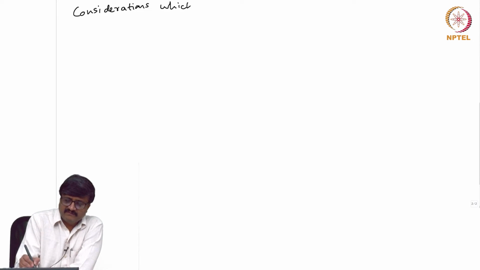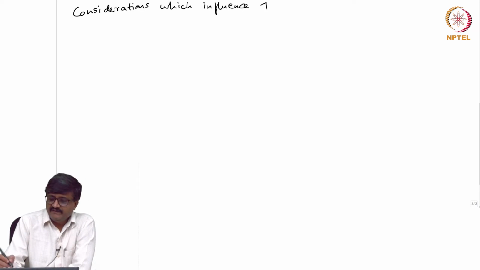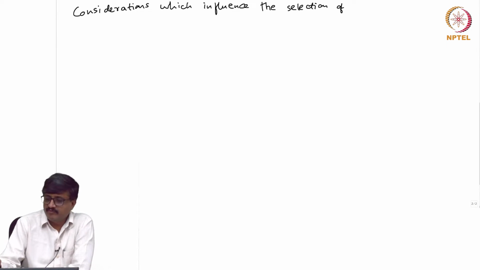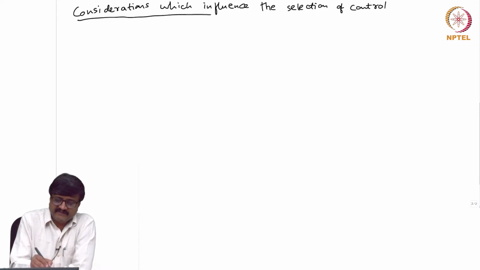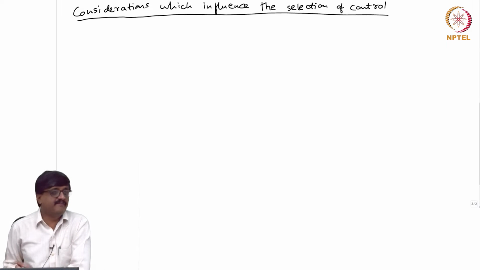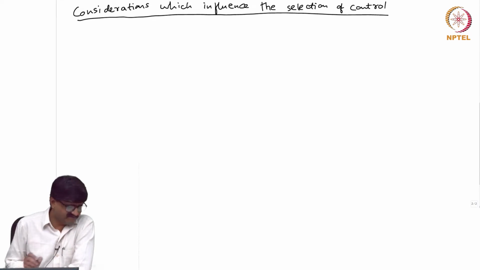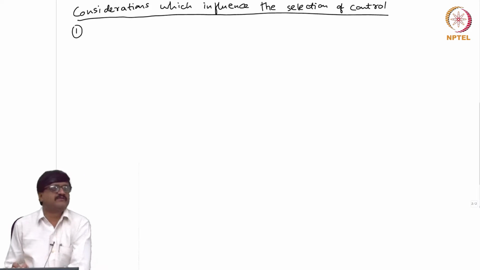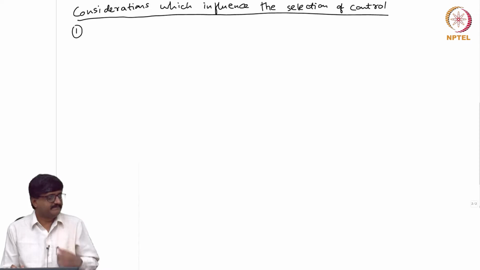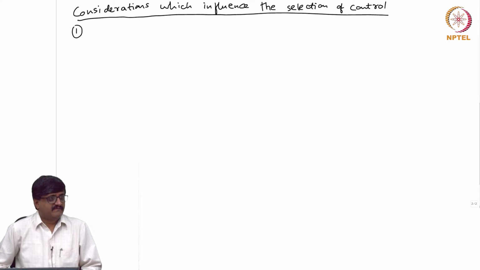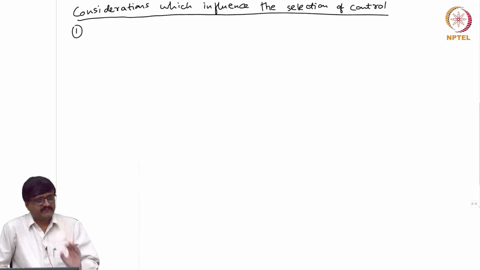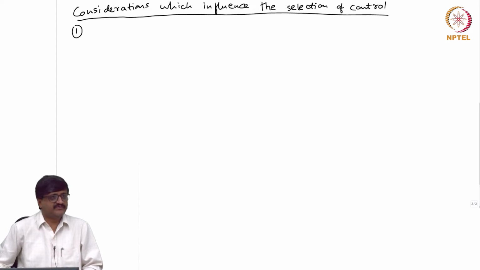The considerations which influence the selection of control. That means I want to select the values of the 4 control variables. So, what are the considerations which will help me in choosing the values of these control variables? Any guess? Any idea based on your previous knowledge? Four control variables are there. How best can we use this?